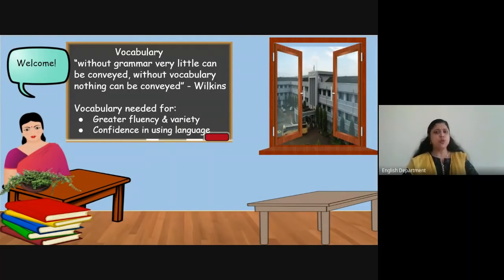That is, if you don't know any words in a language, or if you know just a few words in a language, communication cannot happen. But if you know some words, but you're not perfect in grammar, at least some form of communication can happen, right? So vocabulary is very important. Your competence and fluency in a language is determined by your knowledge of the vocabulary in that language. And it also helps you become more confident in that language.